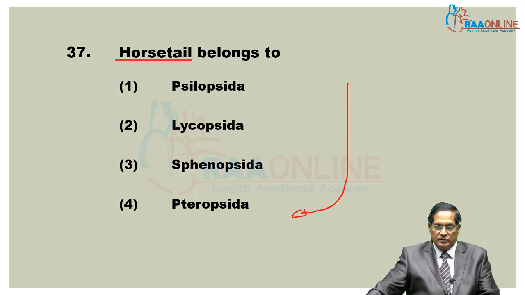The basal portion is known as rhizome. It has a number of nodes, and from these nodes branches arise.